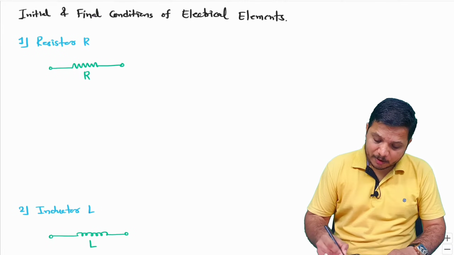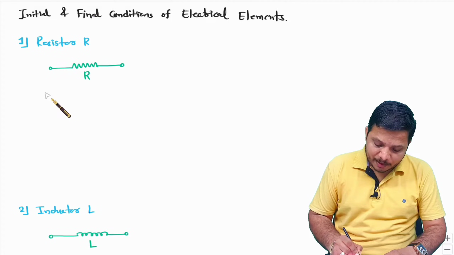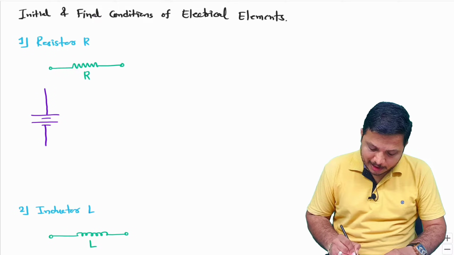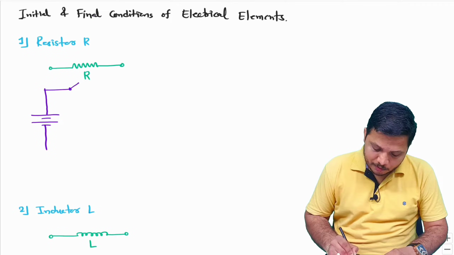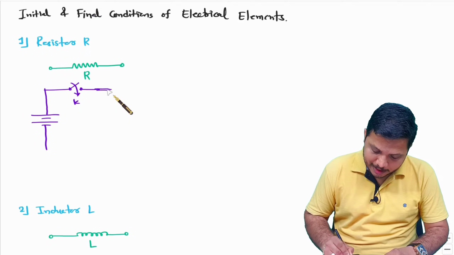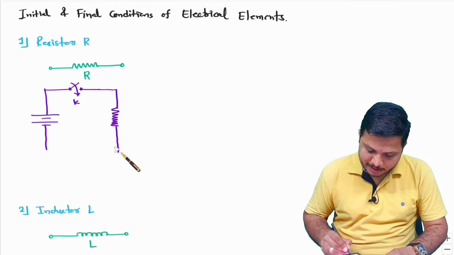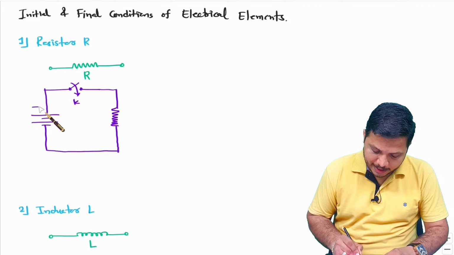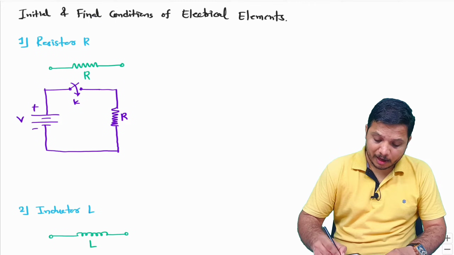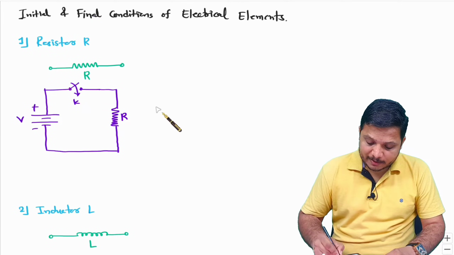To understand its initial and final condition, I'll be doing one experiment. In that I'll be considering one battery, and I'll connect it via a switch with this resistor. Let us say here we have switch K, and that switch will provide connection of the battery with the resistor. Here we have a battery of potential V and resistor R. Now I'll turn on this switch K at time t equals 0.